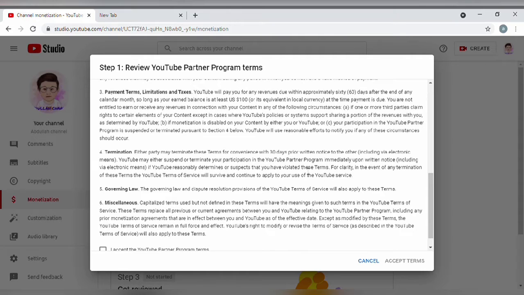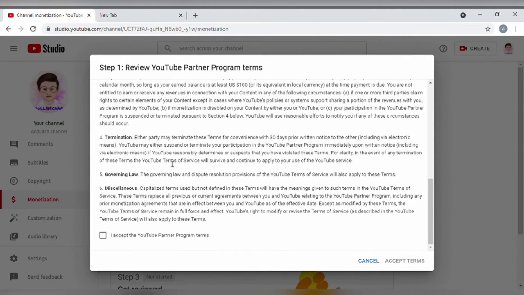So now, after reading the full terms and conditions, you can see in the bottom-most corner there will be a small box where you have to give a tick mark, saying that I accept the YouTube Partner Program terms. Once you give the tick mark, you can see the accept terms button will turn blue and you can click accept terms.